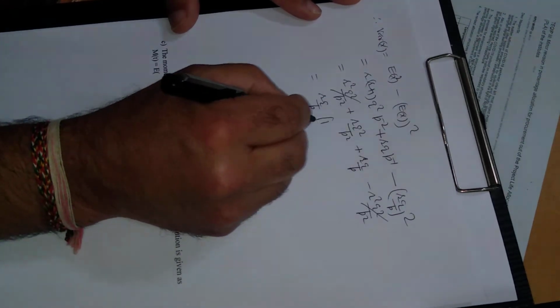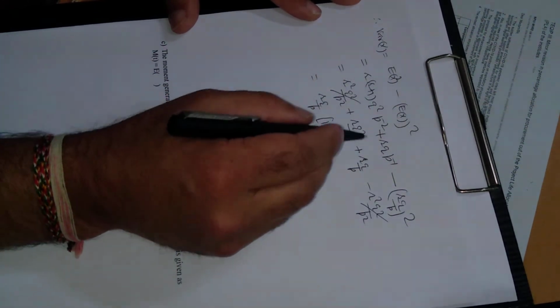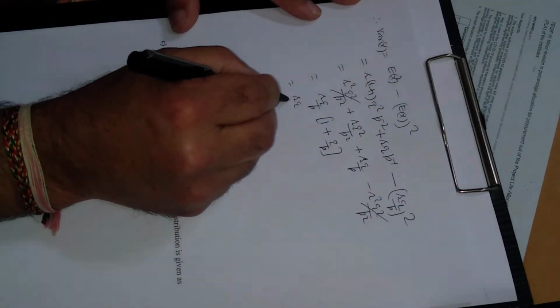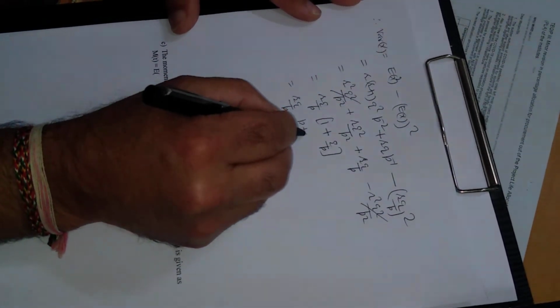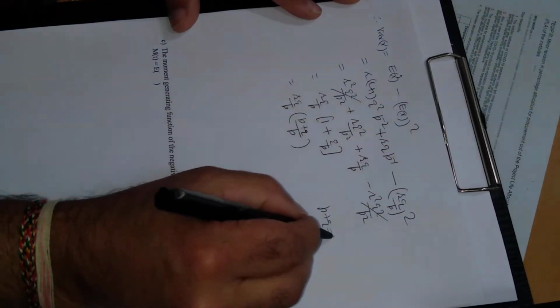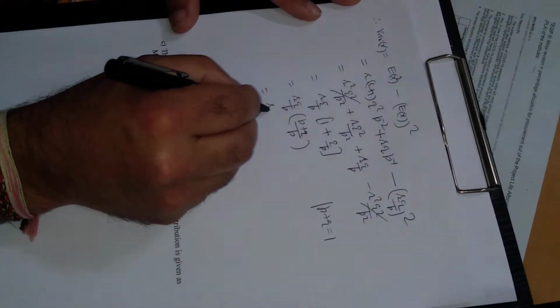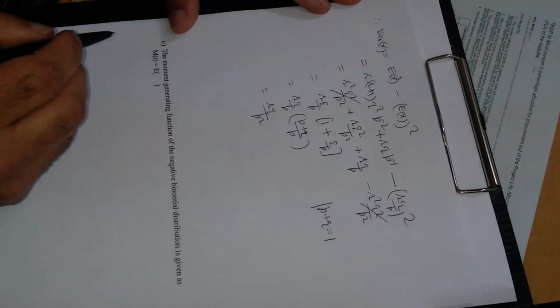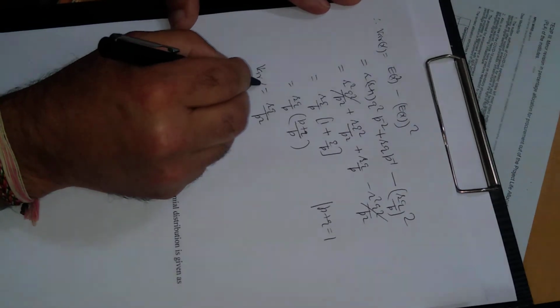Here we are left with 1, and here r is outside, and we are left with q upon p. Take LCM here, r q upon p, so this will be p plus q upon p. Since we know p plus q is 1, so this is r q upon p square. So this is the variance that we want to find.